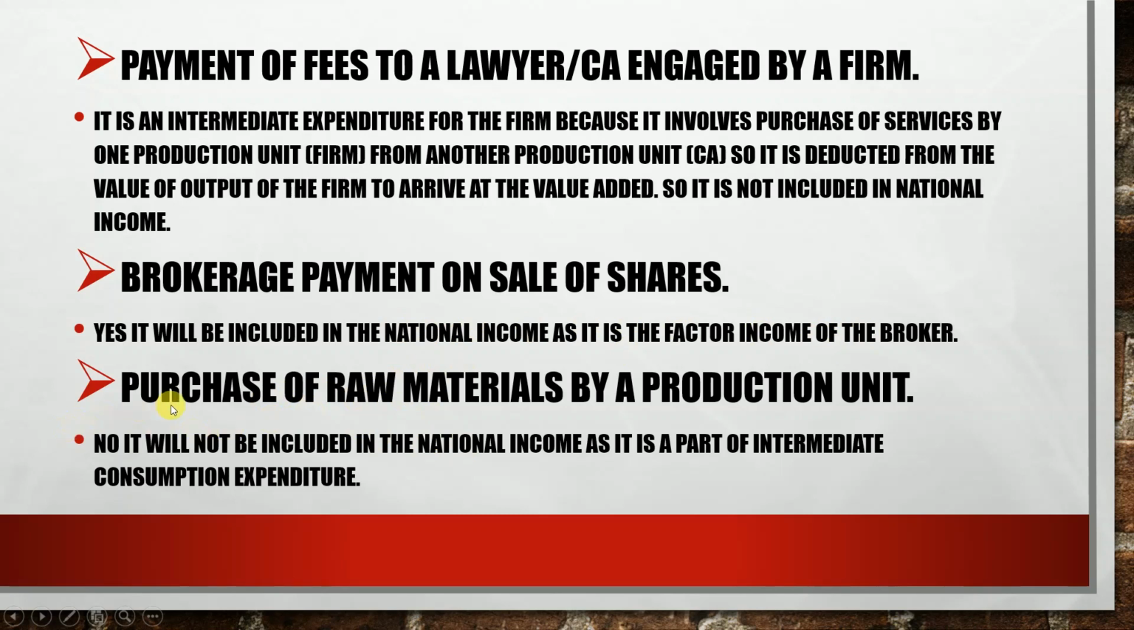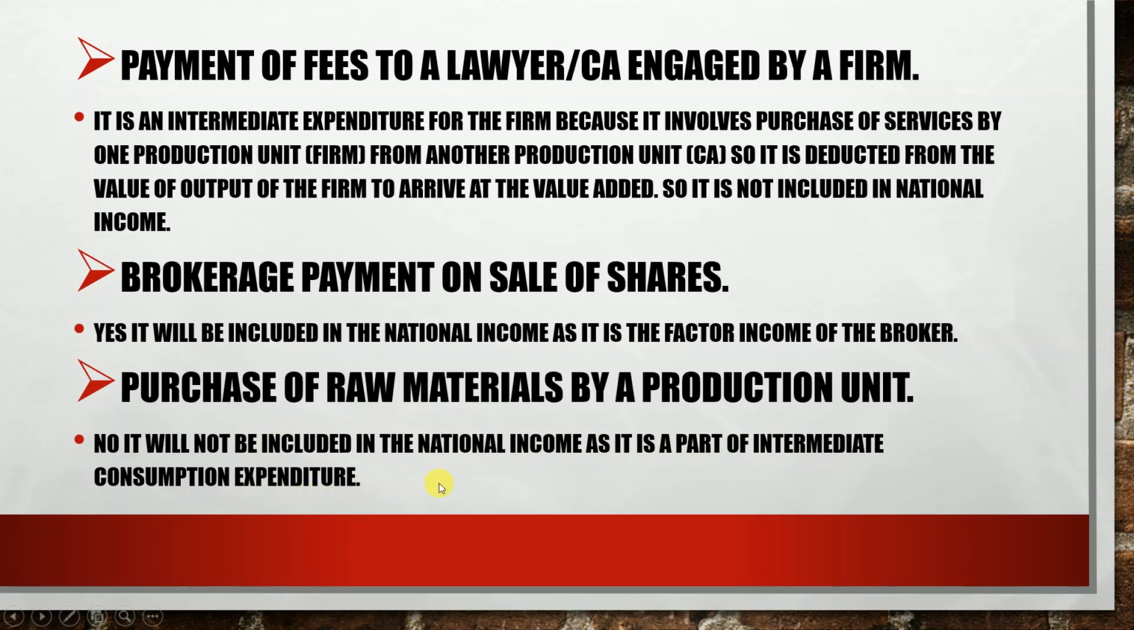Next is purchase of raw material by a production unit. Very simple, any raw material is not counted because raw material is an intermediate good and no intermediate good is counted in national income. So it will not be included because it is a part of intermediate consumption expenditure.